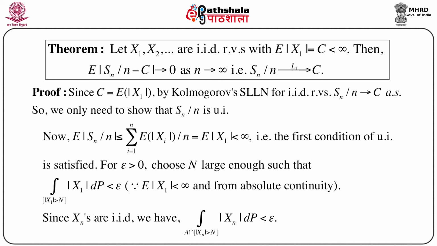Also, since the Xn's are IID random variables, we can write the integral of |Xn| dP over A intersection {|Xn| > N} is less than epsilon, because A intersection {|Xn| > N} is a subset of {|Xn| > N}, and by the condition of identical distribution it immediately follows.